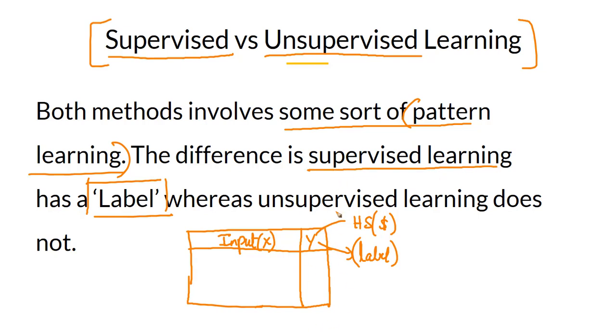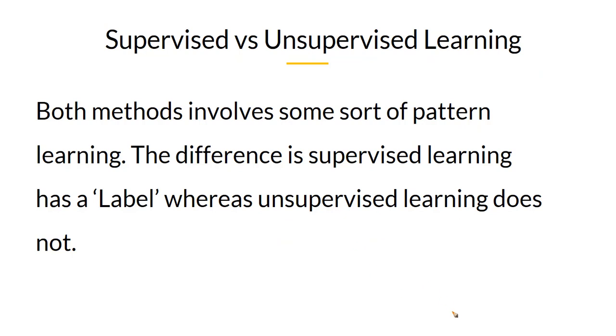Now, if this label is not present, let's imagine a case where you have the features of various different houses. Each and every row in the data set represents the various features of the houses. You don't have a Y. You might even have the housing price, but we are not focused on predicting it. Housing price might be considered as just one other feature present in the data. If you just want to do some sort of pattern understanding about this data, and there is no guiding label, no concept of label in your data set, then that algorithm is called unsupervised learning. That's probably the only difference.